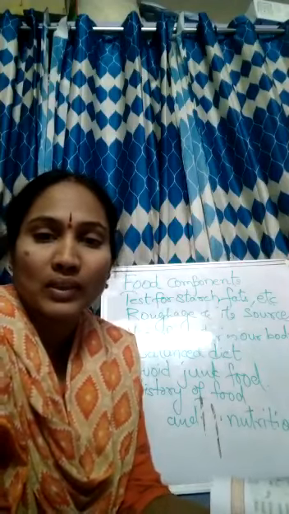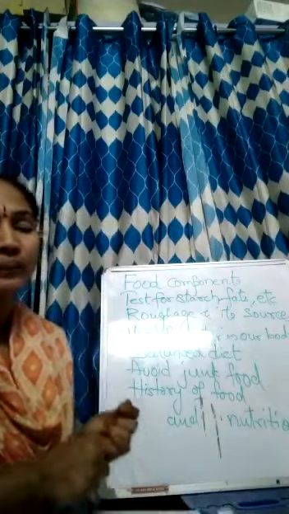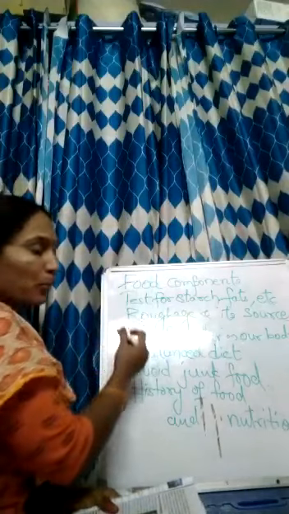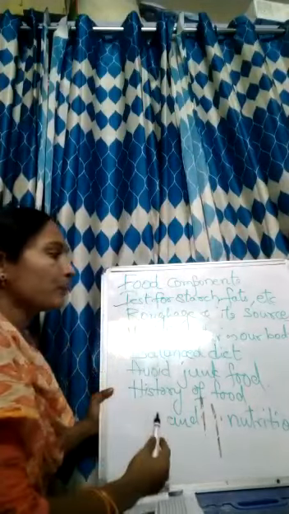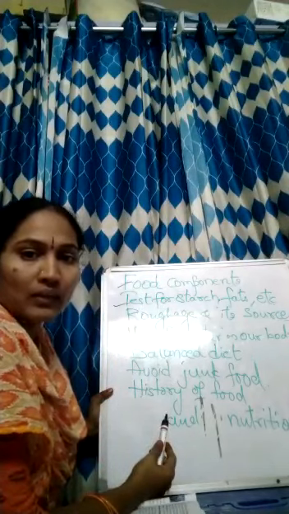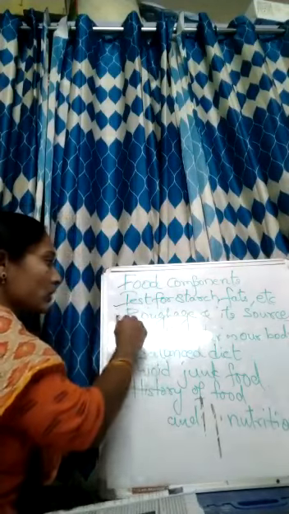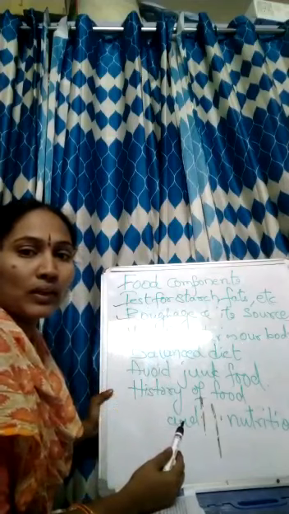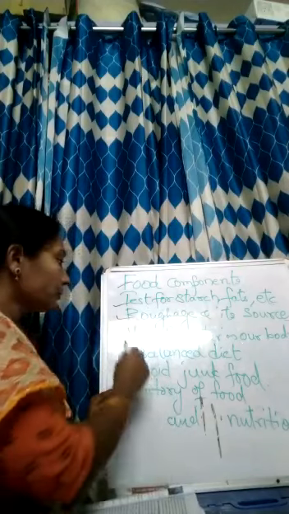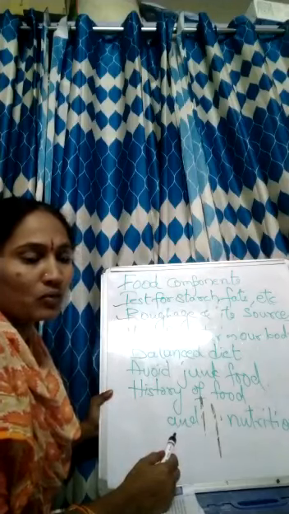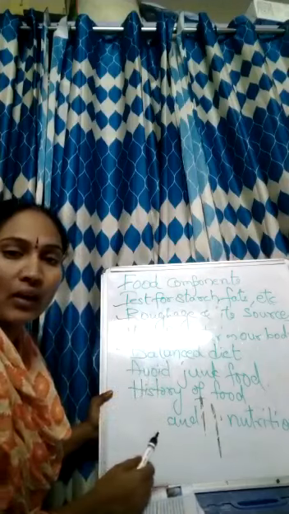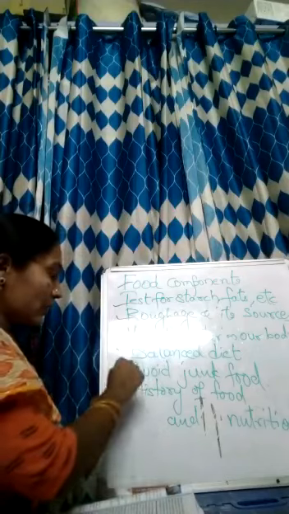So till now in this chapter we have learned about the food components, tests for starch, fats, proteins, etc. Next, roughages, the use of roughages and its sources. Next, the use of water in our body. The next topic is the balanced diet, the importance of a balanced diet, and avoiding junk foods.